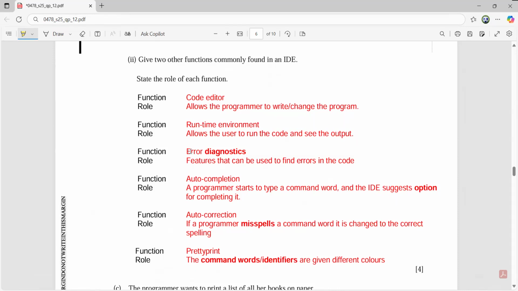So if you have chosen any two, you can write them in any order. I've mentioned all for your convenience. But for example, if you have chosen code editor and you have chosen maybe auto completion, that's perfectly okay. Another student can choose maybe any other option, but be clear, any two chosen, written properly, and define their roles, then definitely 4 marks are going to be yours.